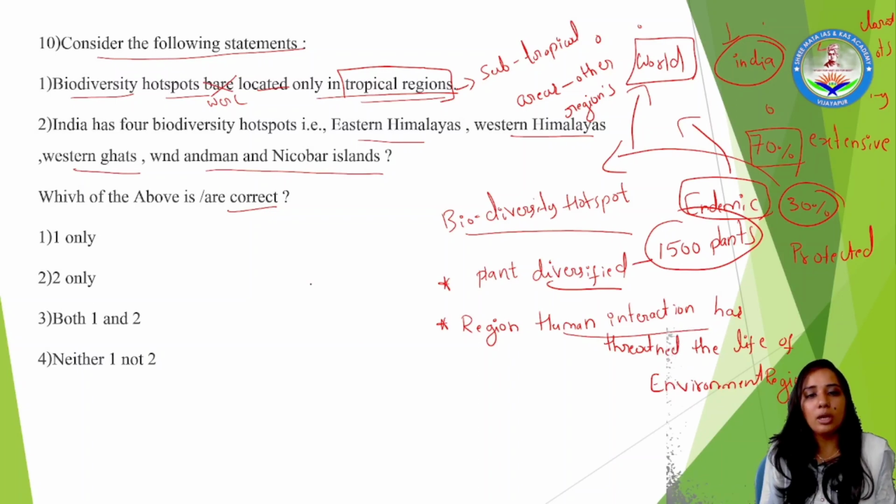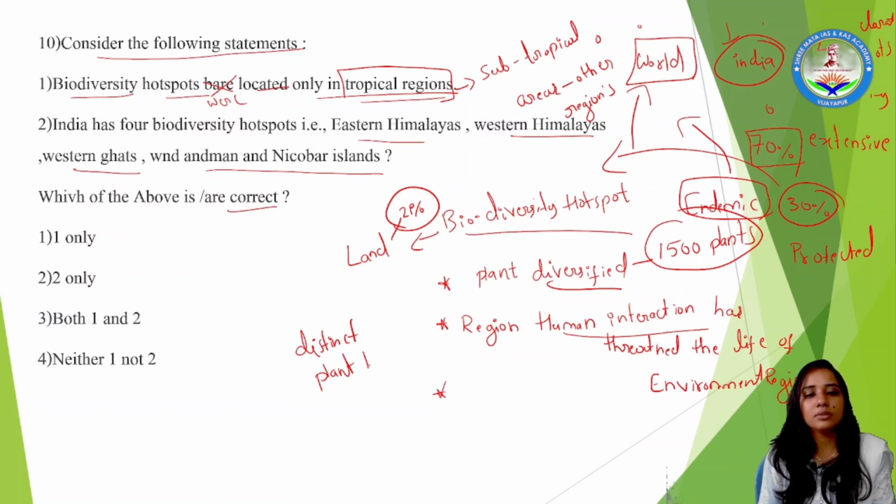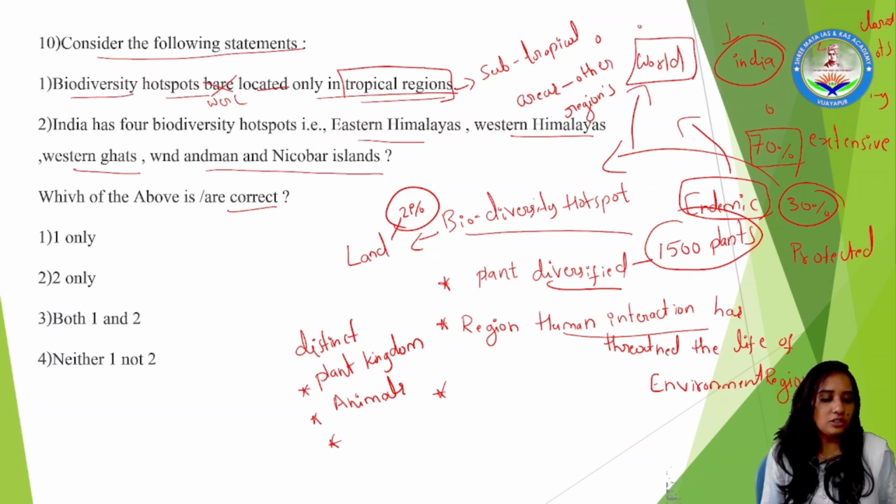Overall, the land surface covered by biodiversity hotspots is just 2% of the land, and it has a distinct plant kingdom. If plants are endemic to them, there might be animals associated with them too, and disturbance has occurred due to human interactions. These are some of the features of the biodiversity hotspots.